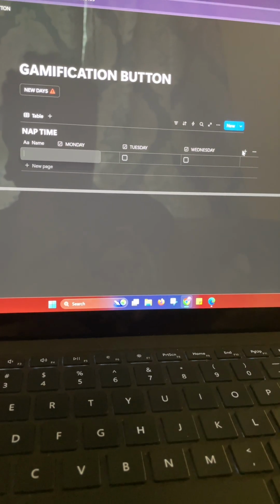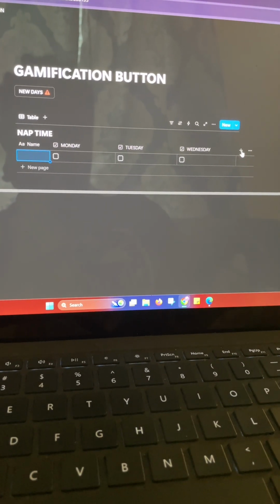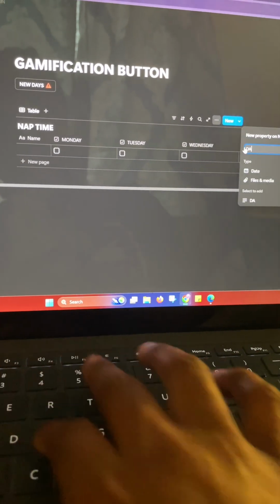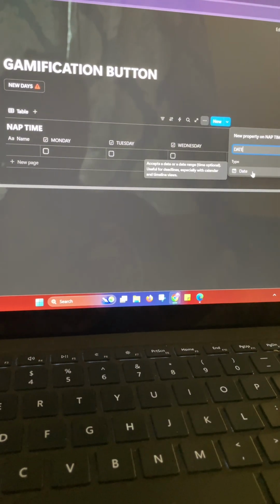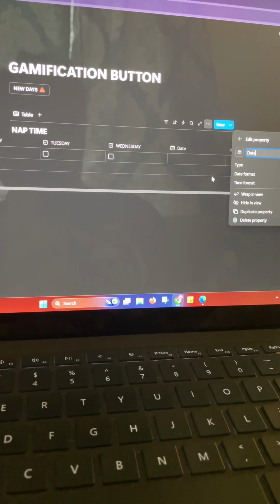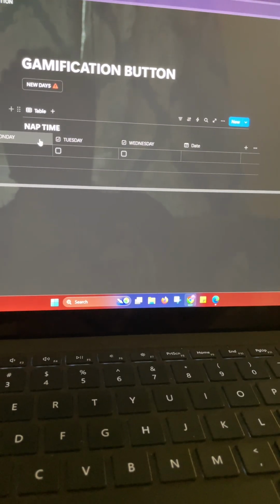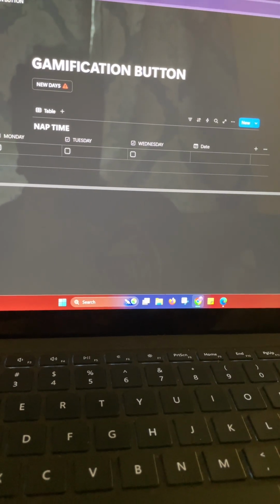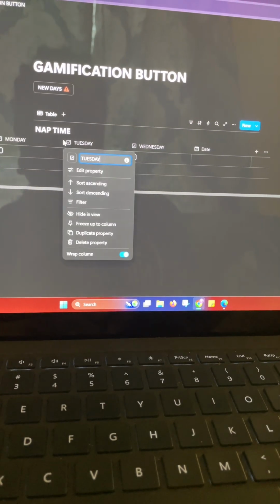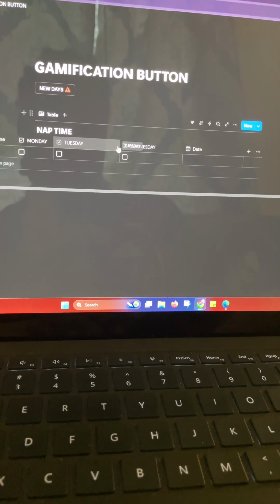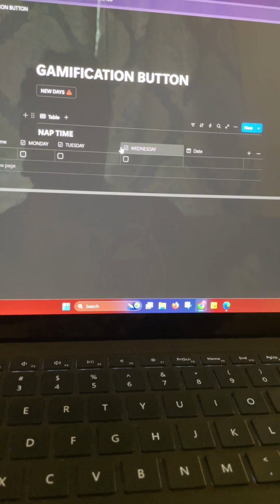And I almost forgot, one more property we're going to add here is the date property. The reason we're adding the date property is because we need to know what date we're going to be taking our nap. And then we can come in here and move this over.